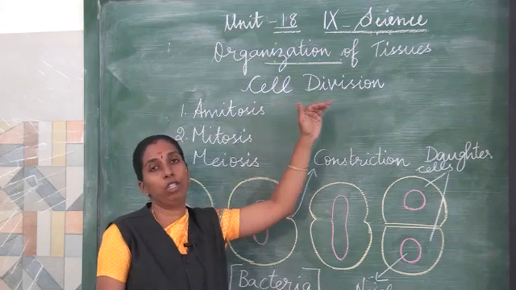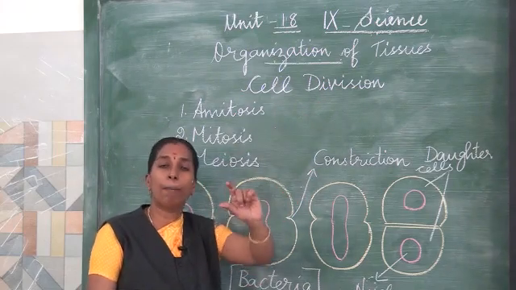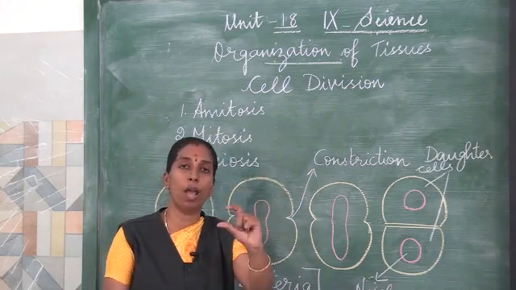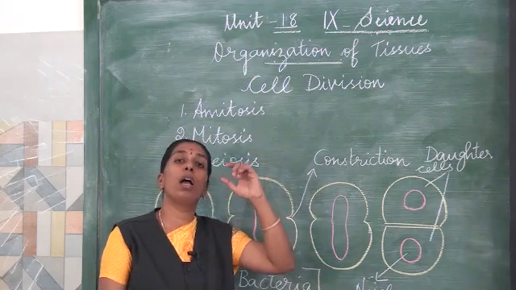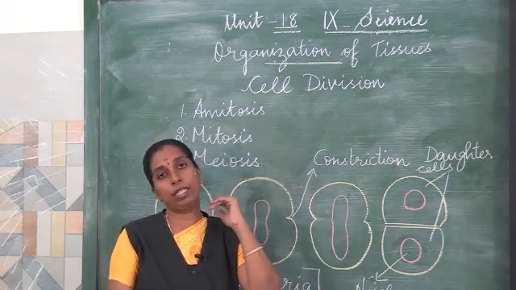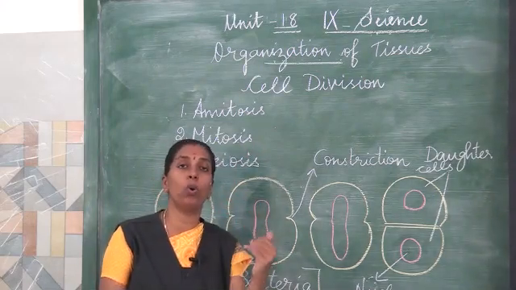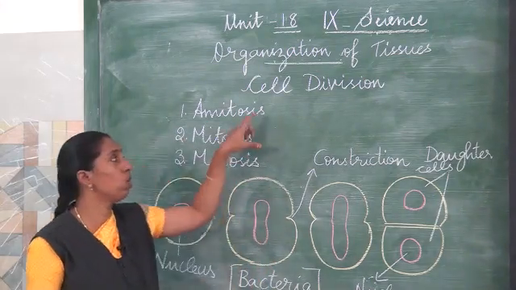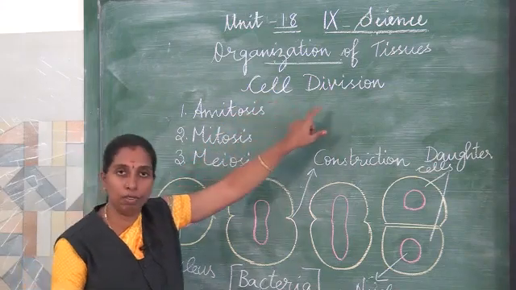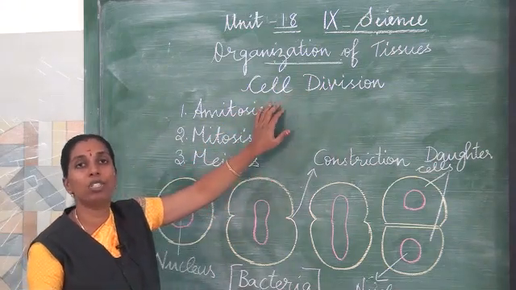What is cell division? How does a single cell grow into a larger organism? How does it develop, how does it grow? It is because of this process called cell division.